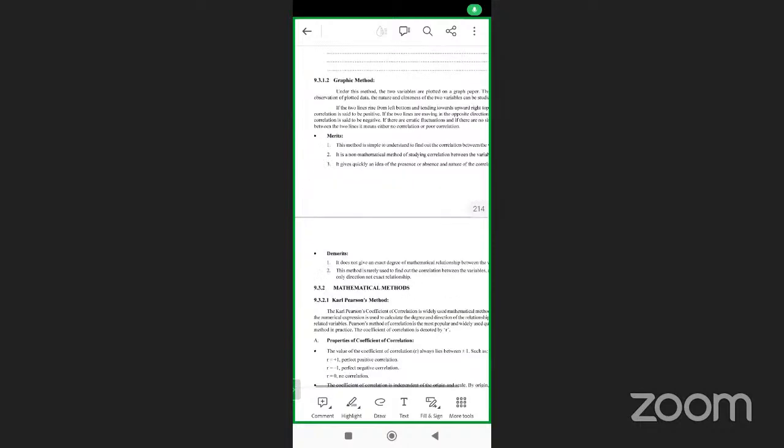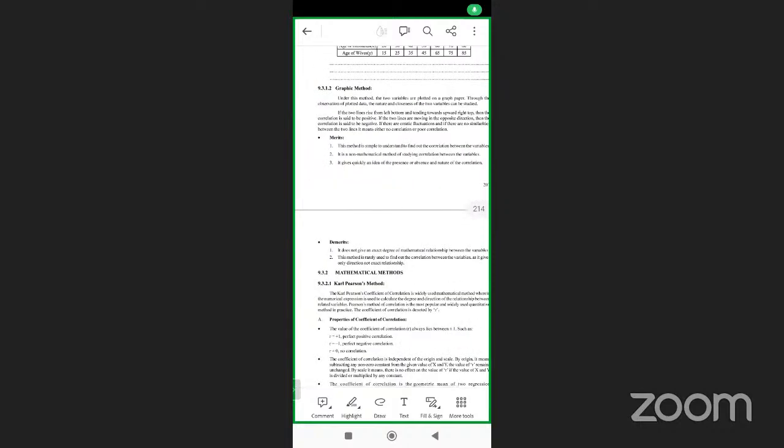Graphical method. We know the x-axis and y-axis. You plot the values of x on the x-axis and the values of y on the y-axis. If you draw the line, you will get it.